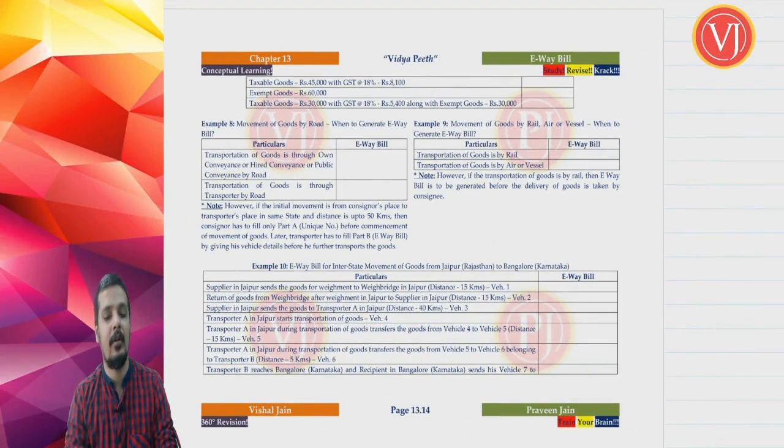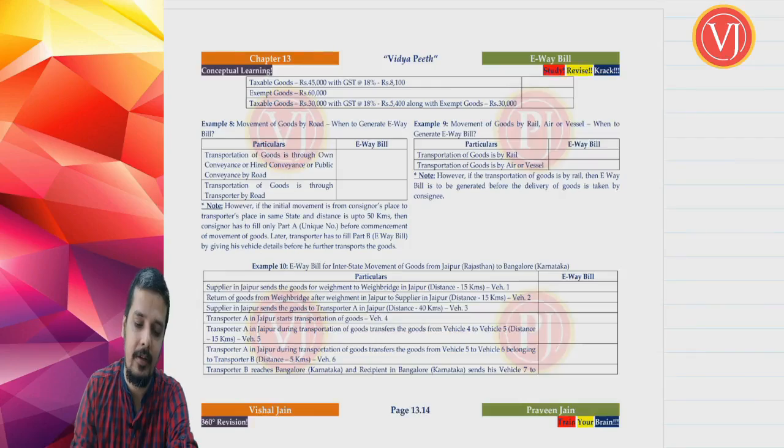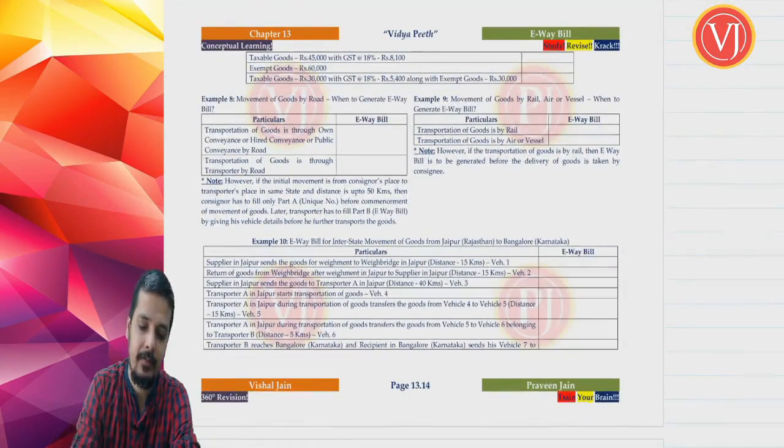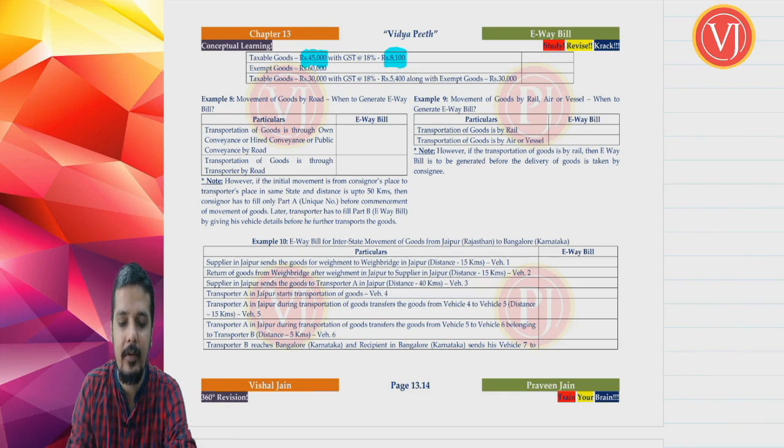Now friends, you have to understand what is consignment value. We are trying to understand the definition of consignment value through this example number 7. Taxable goods is 45,000, and GST at 18% on the same is say 8,100.